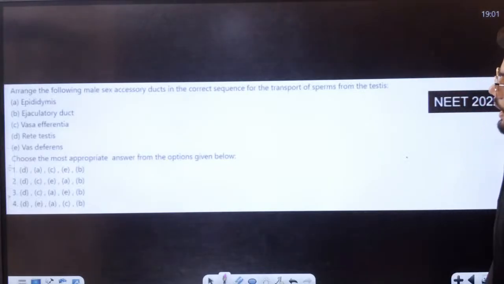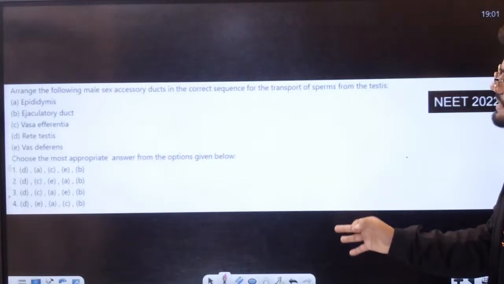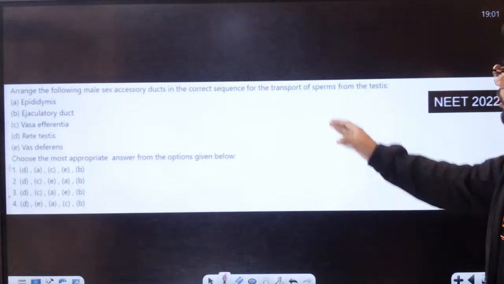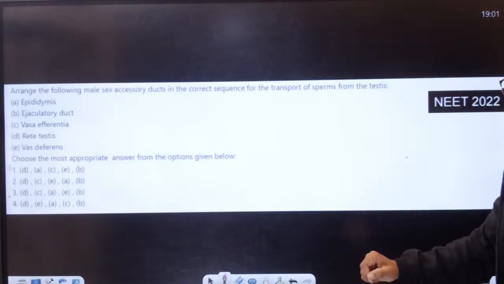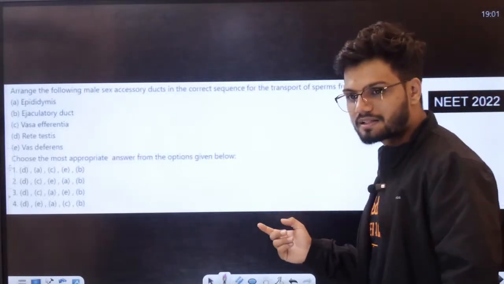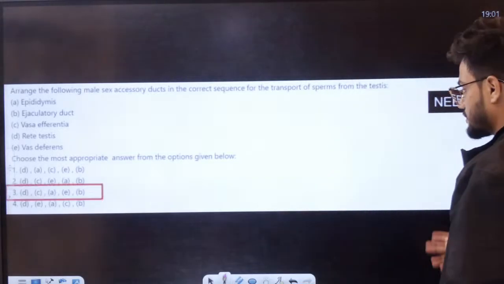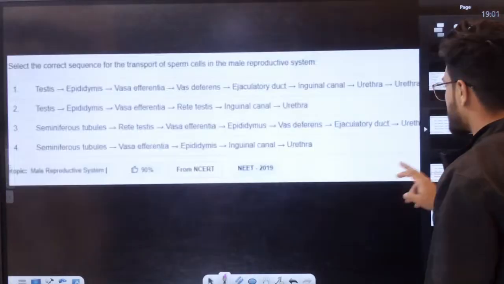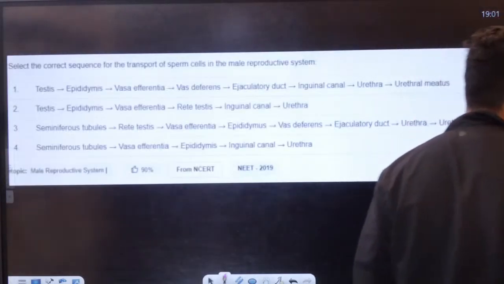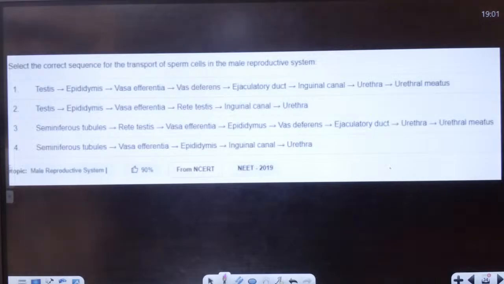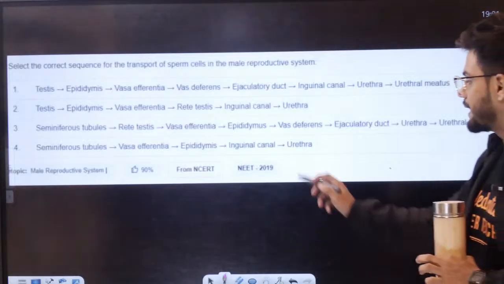Students, see. Arrange the following male sex accessory ducts in the correct sequence for the transport of sperm from the testes. You can't see this one? Okay, see this question. I'll show you one more. Solve this question, I hope this is visible to all of you. Same question, different format. This is a NEET 2019 question.